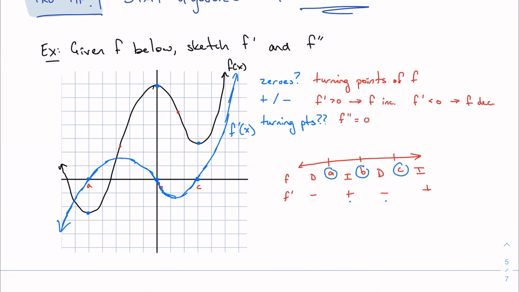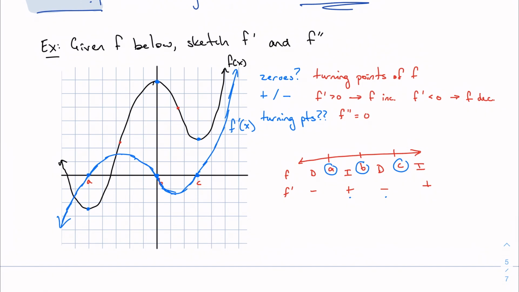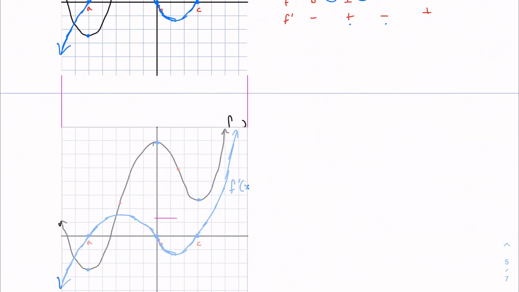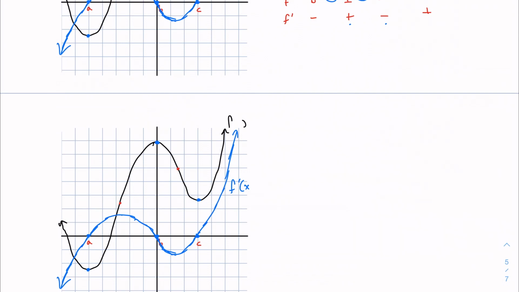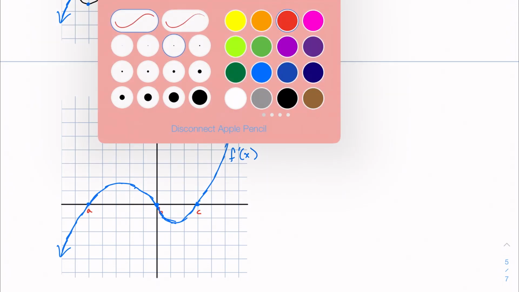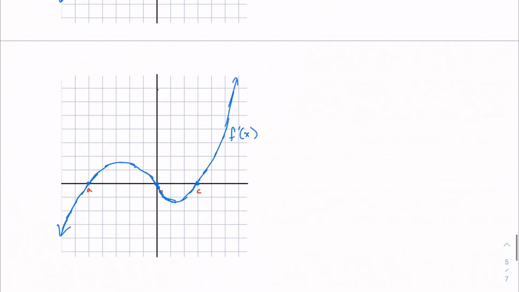I'm going to follow the same process for the second derivative, and for the sake of my eyes, I'm just going to copy this whole table over and erase the first function. That way I can focus on what's important. I can focus on the second derivative, the first derivative, which I need to now derive again. We're going to follow the same process. It would help maybe if I knew zeros of f double prime. It would help if I knew where it was positive or negative. The turning points didn't really seem all that helpful, so we're not going to worry about it this time.